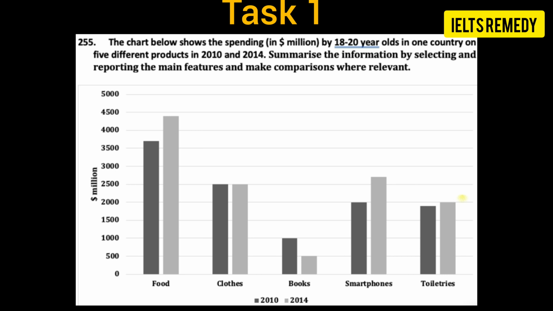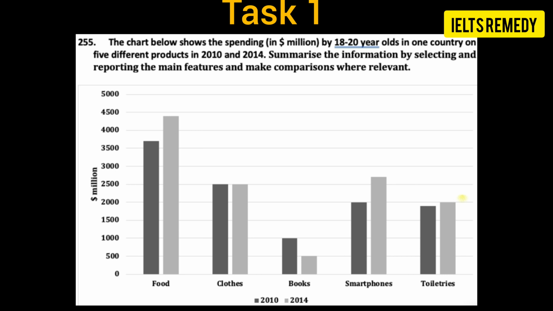Okay, for the overall, in an overview, it can be vividly seen from the chart that the highest proportion was spent on food in both the years, and the lowest was spent on books in both the years. It is a kind of overall which we all have to make.